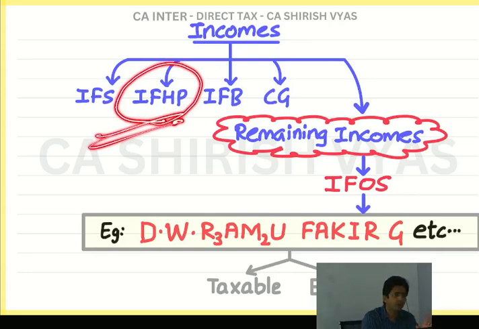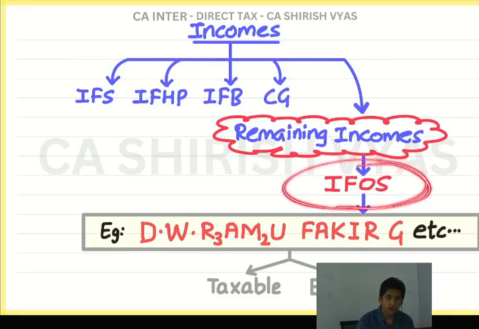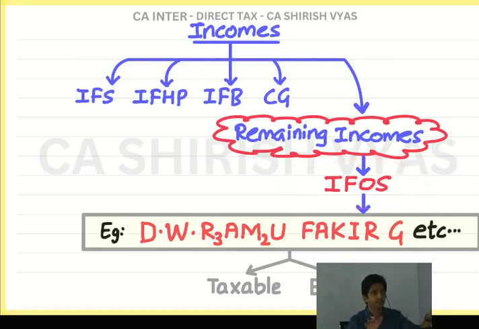House is not the only thing which gives you rent. You can get rent from a camera, from plant and machinery, from furniture. So anything other than house, if it is giving you rent, it goes to income from other sources. Feel the word other. Other sources means other than the first 4 heads. So rent of house is income from house property. Rent of other asset is income from other sources.